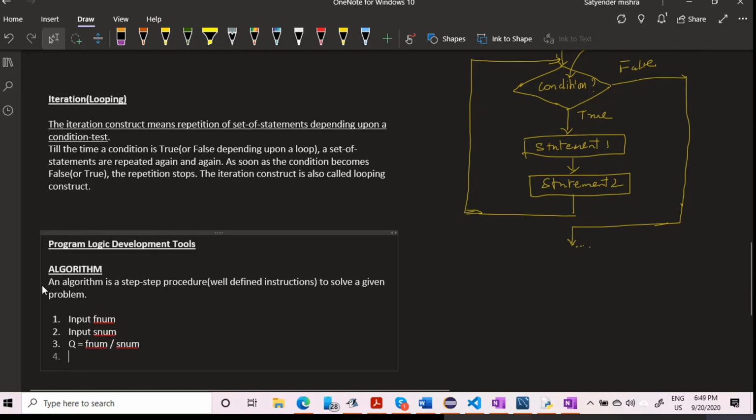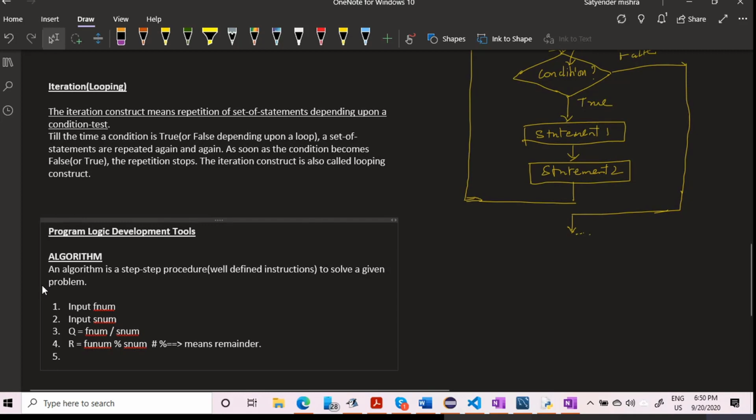So I have stored the quotient. Now I want to store the remainder. So remainder is equal to F num modulus of S num. And here you indicate that K percentage. So we got the quotient and remainder, and now we print the quotient and remainder.